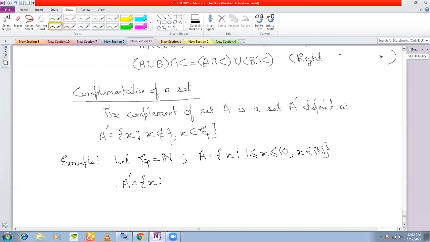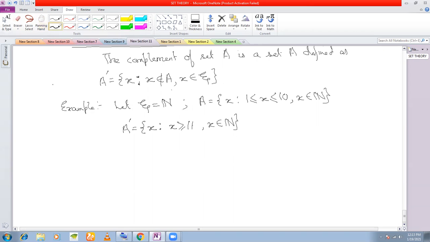If A contains natural numbers that are between 1 and 10, then obviously A complement will contain natural numbers that are greater than 10. You can either write x greater than 10, or you can also write x greater than or equal to 11. So that is what the complementation of a set means.